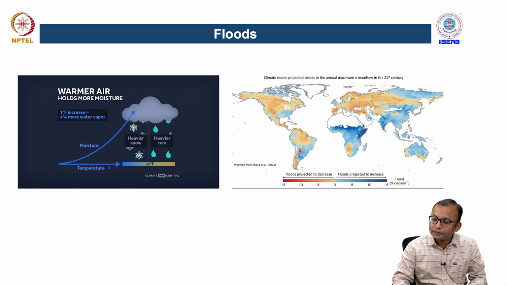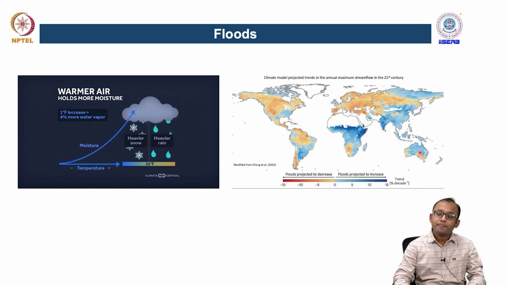This figure is a climate model projection of annual maximum stream flow in the 21st century. If you look, there are several regions located in the African continent, the Indian regions, several countries in Southeast Asia, South America and Australia, where most of the regions show an increasing projection of flooding. Therefore, these regions are susceptible to a rise in flood events in future projections.